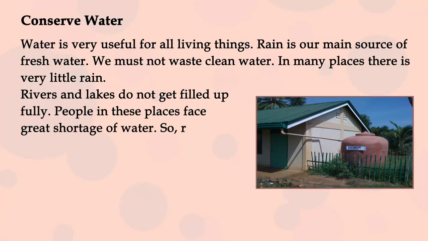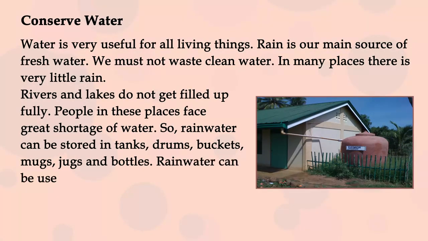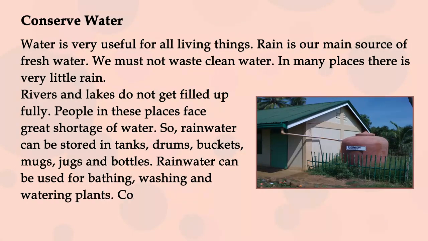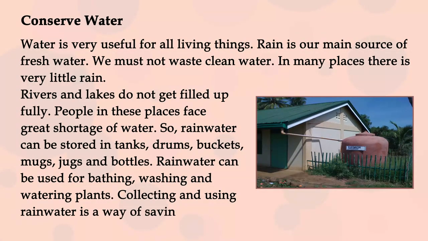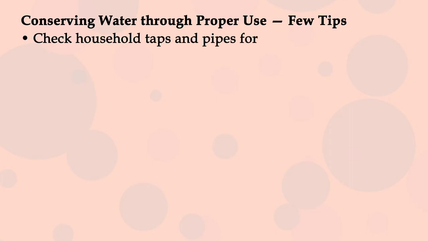So, rainwater can be stored in tanks, drums, buckets, mugs, jugs, and bottles. Rainwater can be used for bathing, washing, and watering plants. Collecting and using rainwater is a way of saving water. Conserving water through proper use. Few tips. Check household taps and pipes for leaks.